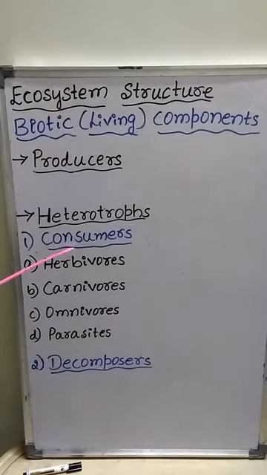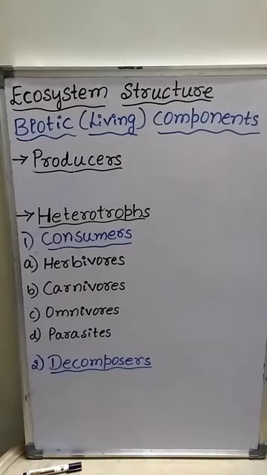Heterotrophs include two types, consumers and decomposers. Consumers are the organisms which feed on other organisms. There are four types of consumers: herbivores, carnivores, omnivores and parasites.